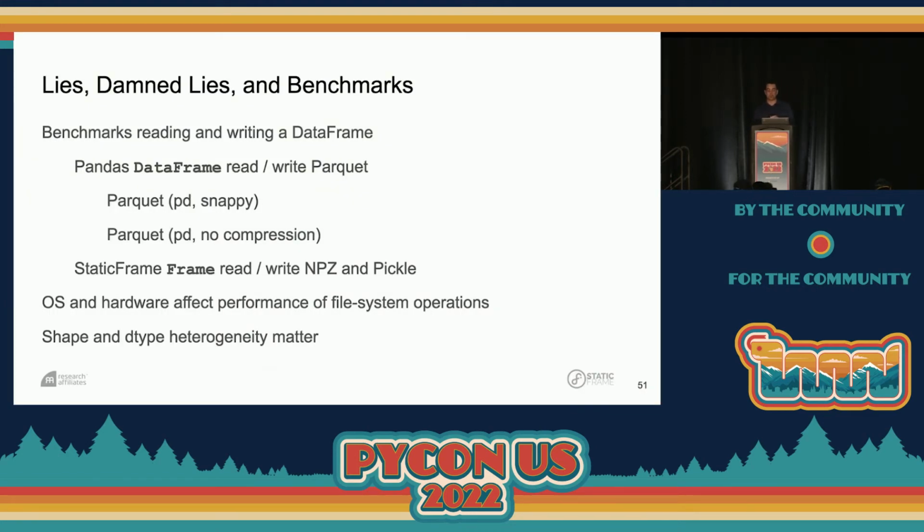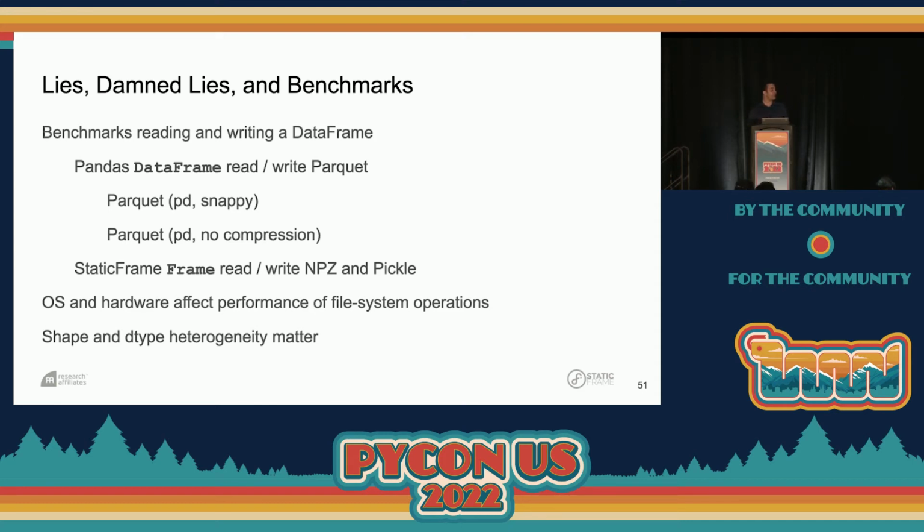So we're going to look at a number of benchmarks reading and writing data frames. We're going to use pandas to read and write a data frame to Parquet. We're going to do it both with the snappy compression, which is the default in pandas, as well as no compression. And then we're going to use StaticFrame to read and write in both NPZ and pickle files. Pickle gives us another benchmark on the other end there.